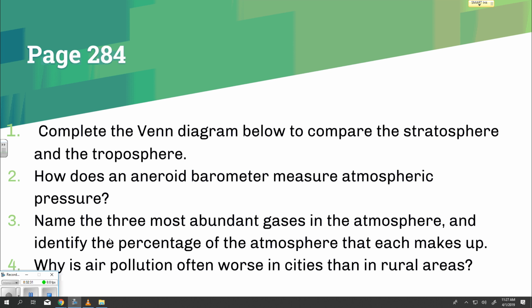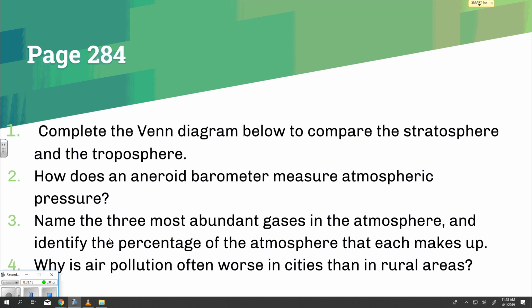Question number 1, answer can be found on pages 281 and 282. Under troposphere on the left-hand side: temperature decreases with altitude. Closest to Earth, air pressure highest.